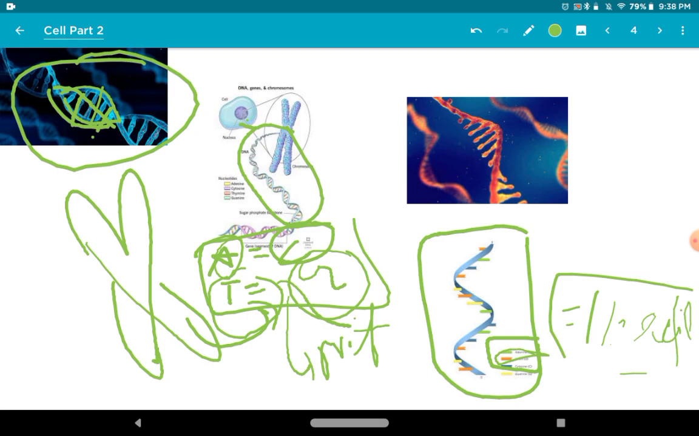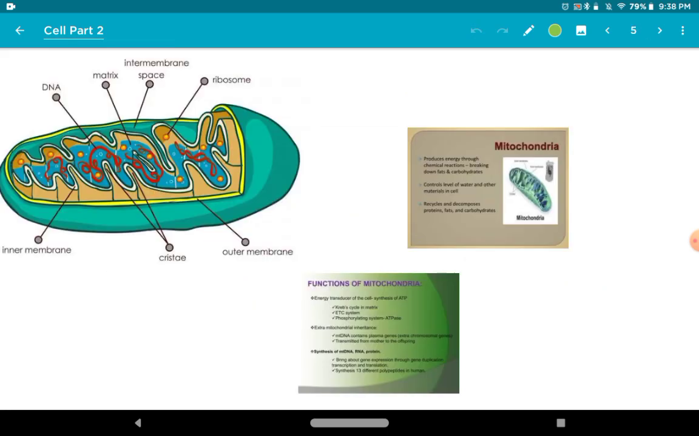So DNA and RNA are the nucleic material of the cell which help the cell to reproduce. Now let's talk about another part of the cell which is known as mitochondria. Mitochondria is known as the powerhouse of the cell. Let me give an example.